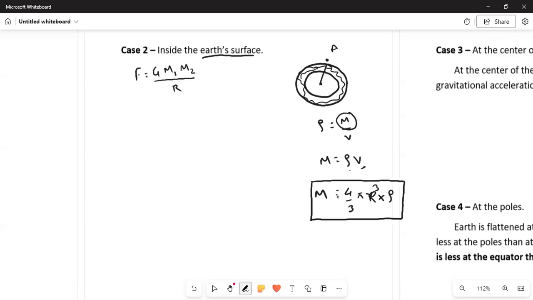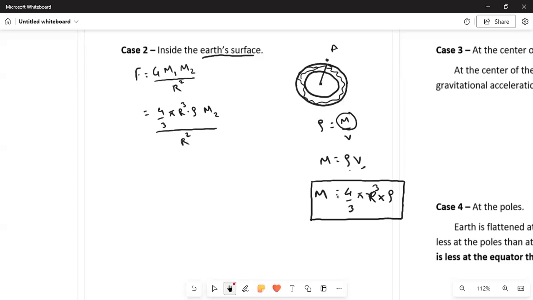So we will substitute this M1 with this new mass, and that will come out to be 4 by 3 pi r cube into rho multiplied by m2, divided by r square.